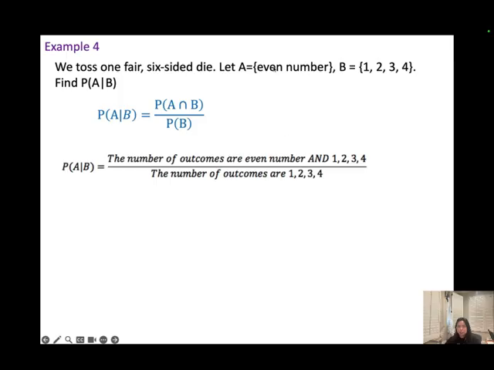So think about it. Even numbers, we have 2, 4, and 6. Right? On a 6-sided die, we have 2, 4, and 6. So 2 and 4 will match with the B here. So that will be two numbers on the top, in the numerator. And then the number of outcomes for B, I need to be 1, 2, 3, 4. So we do have 4 outcomes. So the final answer will be 2 over 4, which is going to be 0.5.